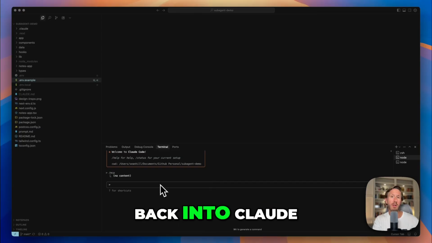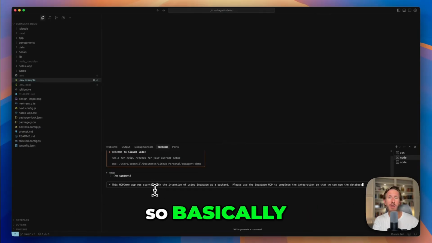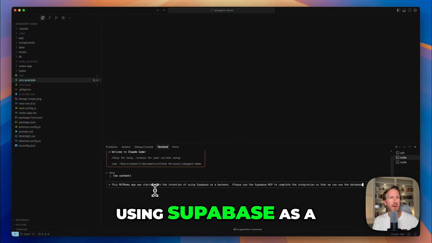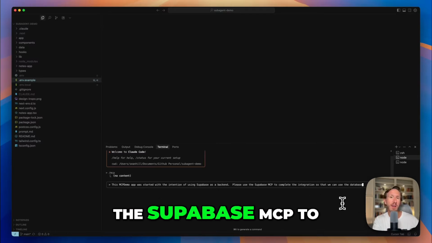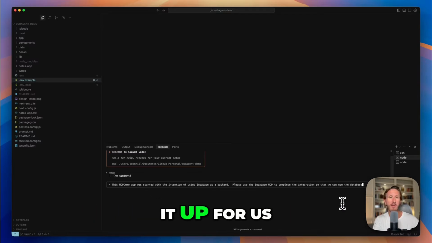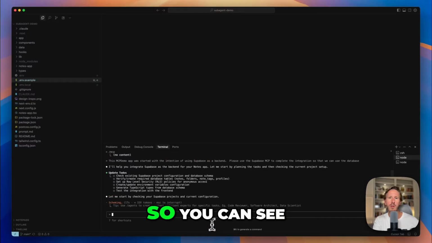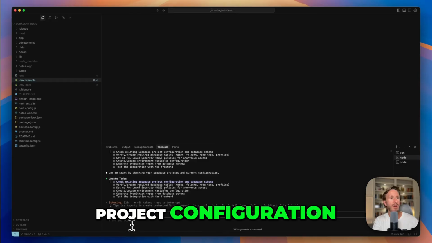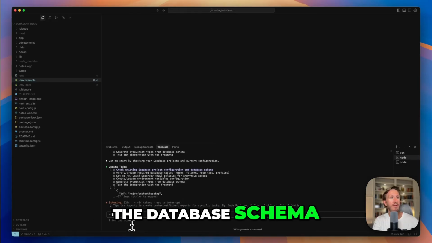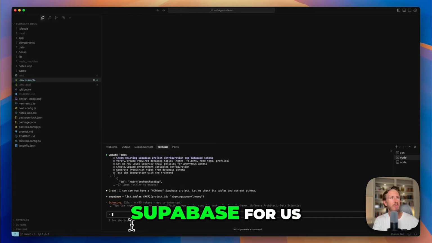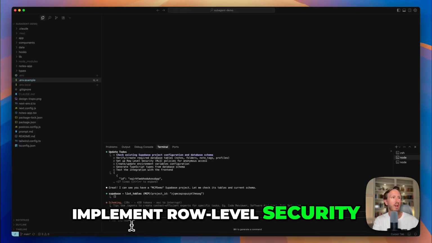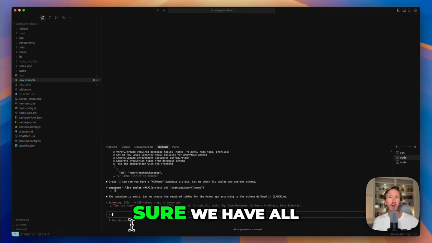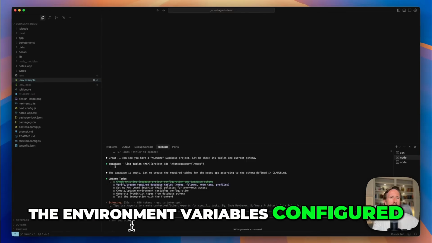So I'm going to go back into Claude and enter the following prompt. Basically just saying that in the MCP demo, this app was created with the intention of using Supabase as a backend, and to use the Supabase MCP to connect everything and set it up for us. So you can see it set up a list of to-dos: check the existing Supabase project configuration and the database schema, verify all the tables are set up in Supabase for us, implement row-level security, which is awesome and very crucial for setting up a database, and then make sure we have all the environment variables configured.